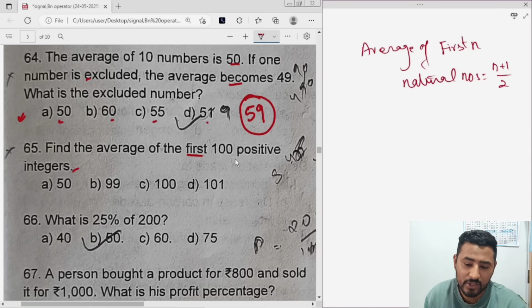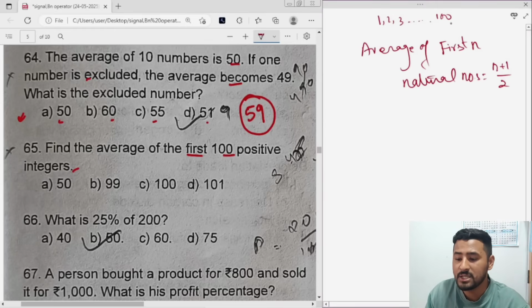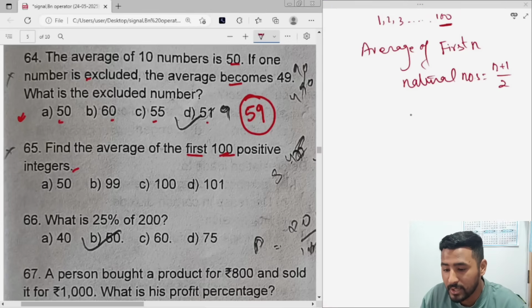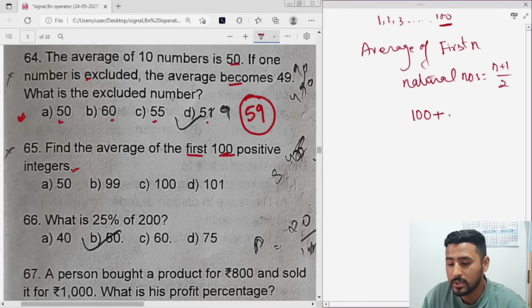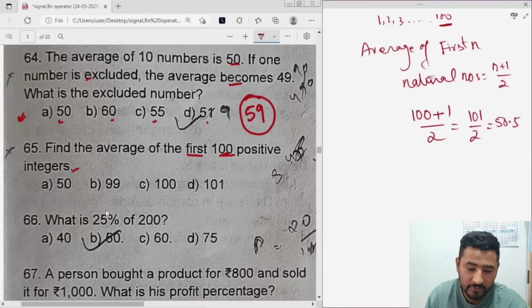First 100 positive integers are also natural numbers, starting with 1, 2, 3 and so on up to 100. So take n as 100. It will be (100 plus 1) by 2, which is 101 by 2, equal to 50.5. So the correct answer will be 50.5.